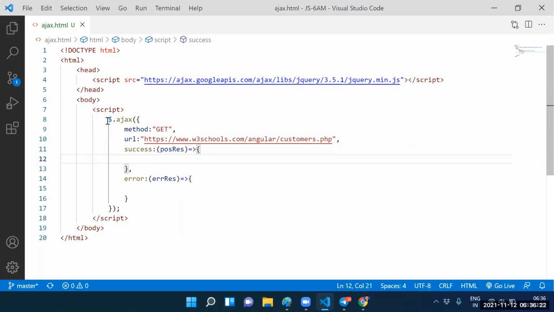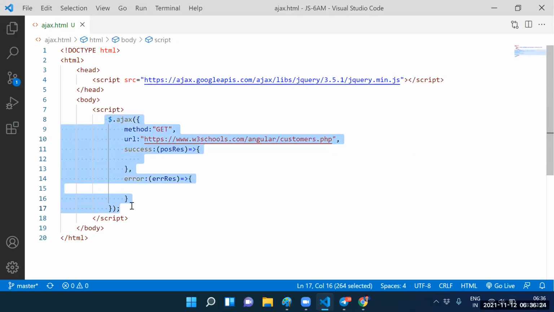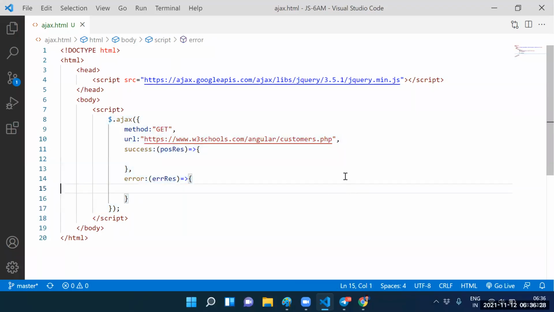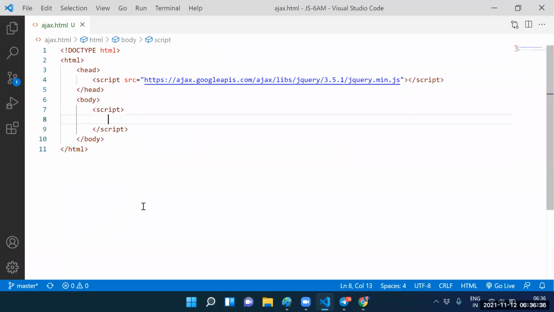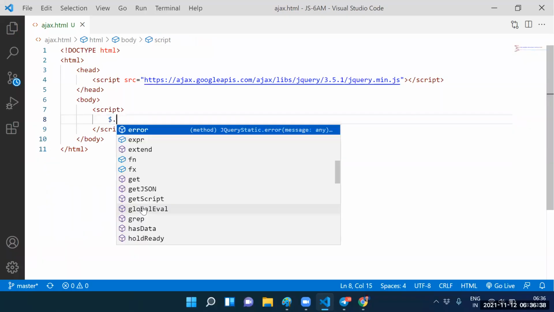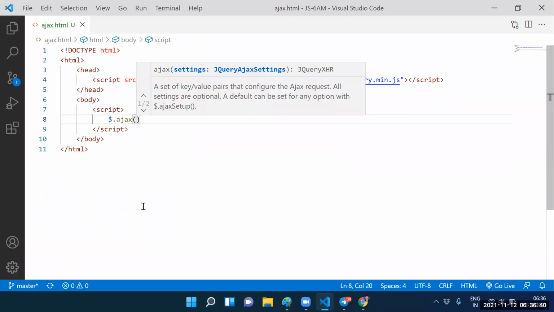Fine. Guys, can you people explain once again here? How to refer to the jQuery? Dollar sign. We need to refer to the jQuery. How can I refer here? Dollar dot Ajax. What you wanted to specify? Dollar dot Ajax.